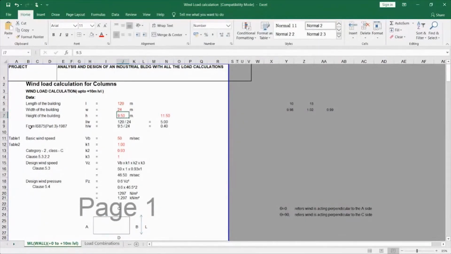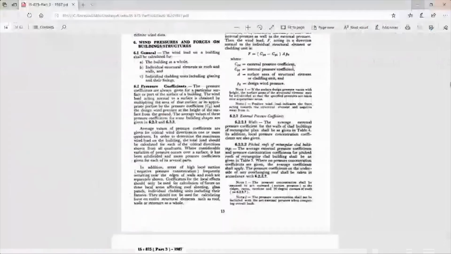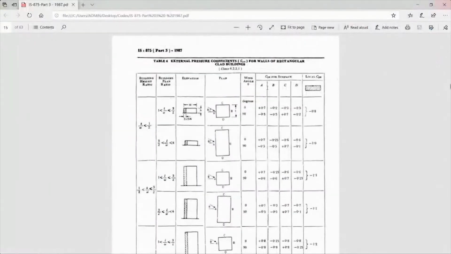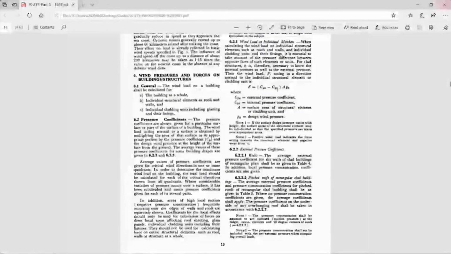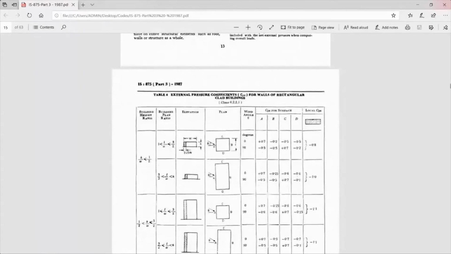So for this criteria, in which area does it occur? If you see, we have three categories of buildings where we have to design. This Table 4 gives the external pressure coefficient, that is the Cpe value. I have shown a formula here, Cpe minus Cpi. The external pressure value is taken from this code.